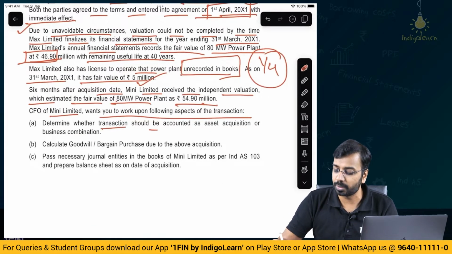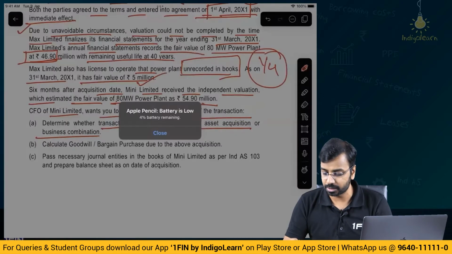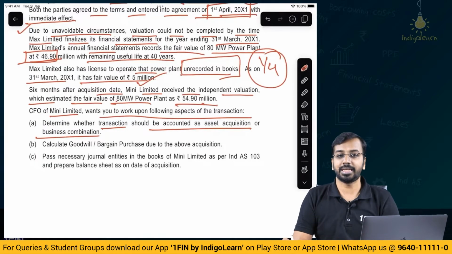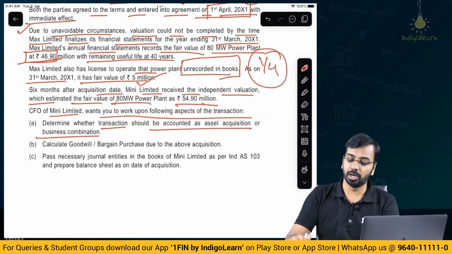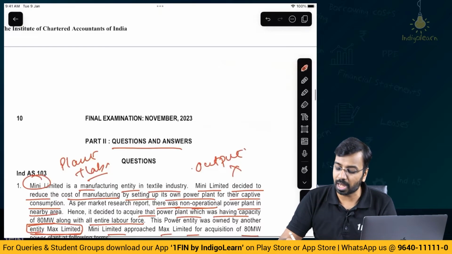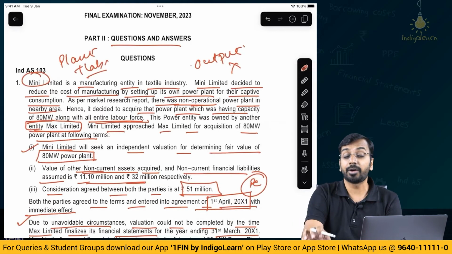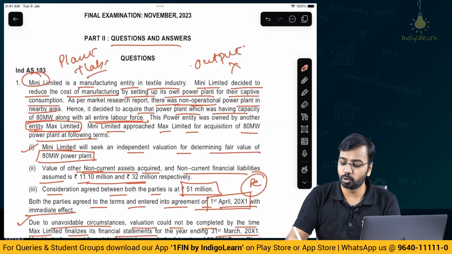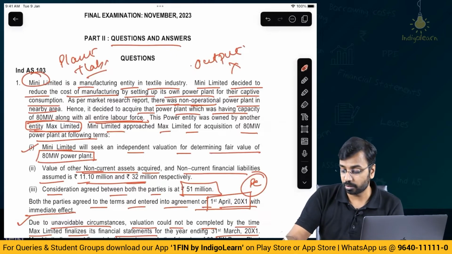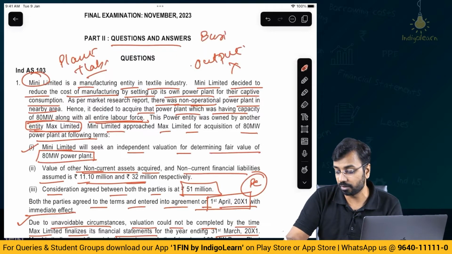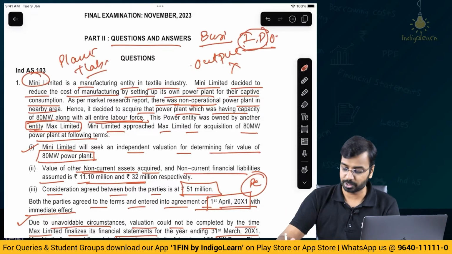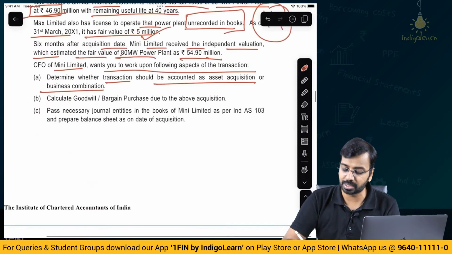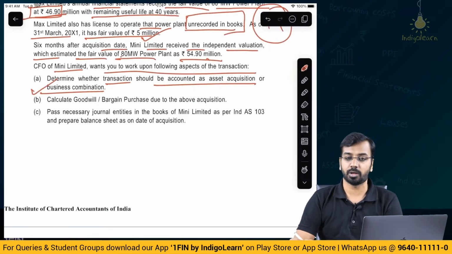Determine whether the transaction should be accounted for as an asset acquisition or a business combination. Now, here, please remember, we are acquiring the plant with the labor force. If we had acquired only the plant, then there would only be inputs, there would not be any process. Now, always remember, a business definition covers input, process, output. Even if we have input and process, we will call it a business combination or acquisition of business. So it meets the criteria of acquisition of business.